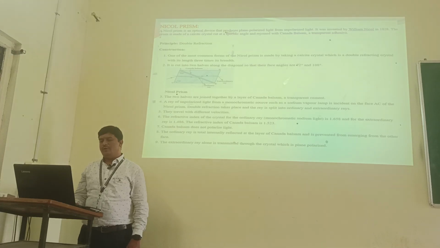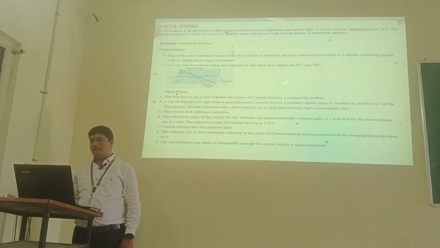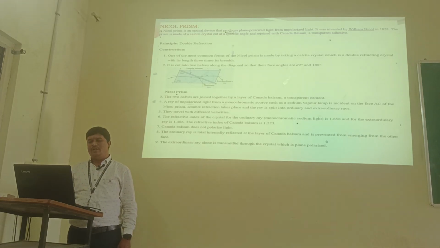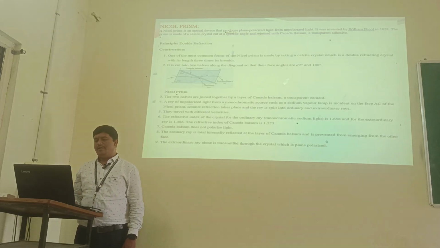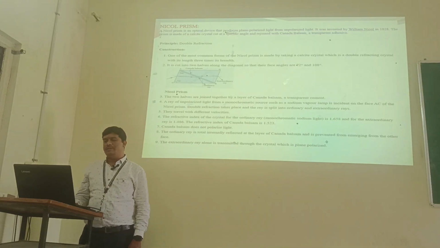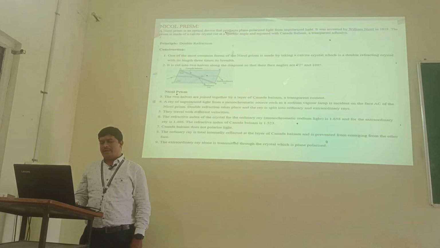A ray of unpolarized light from a monochromatic source such as a sodium vapor lamp is incident on face AC of the Nicol prism. Double refraction takes place and the ray is split into ordinary and extraordinary rays. They travel with different velocities. The refractive index of the crystal for the ordinary ray is 1.658 and for the extraordinary ray 1.486, and the refractive index of Canada balsam is 1.523. So Canada balsam does not polarize light.